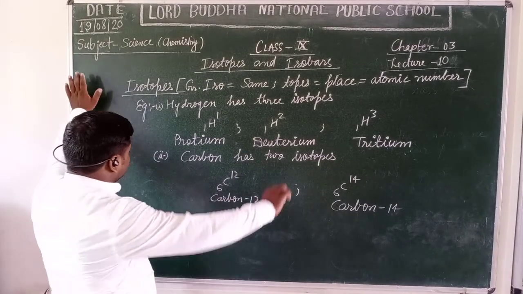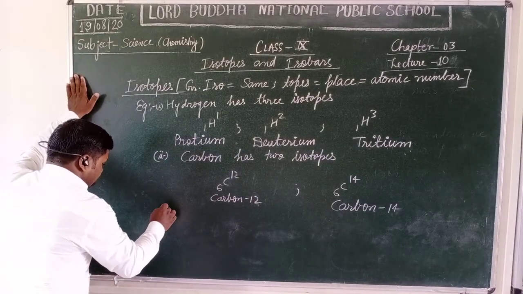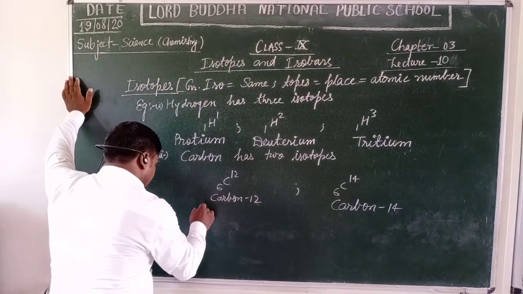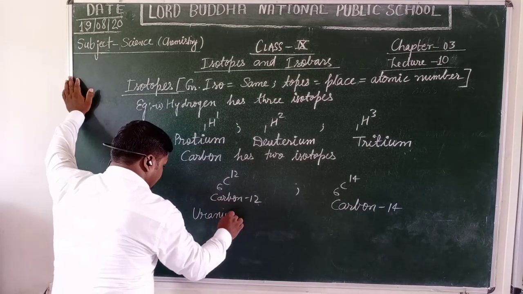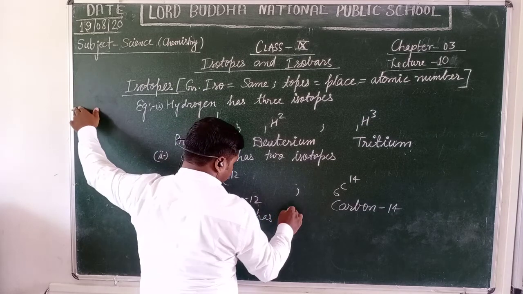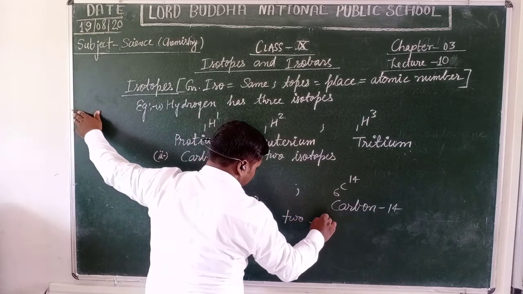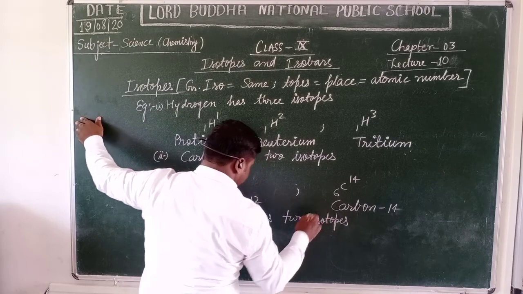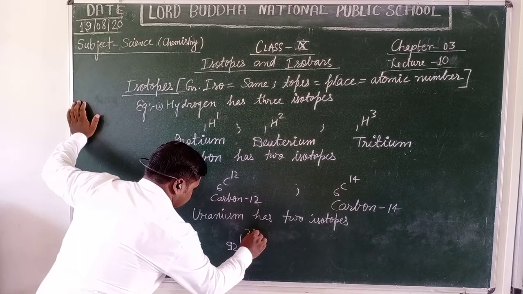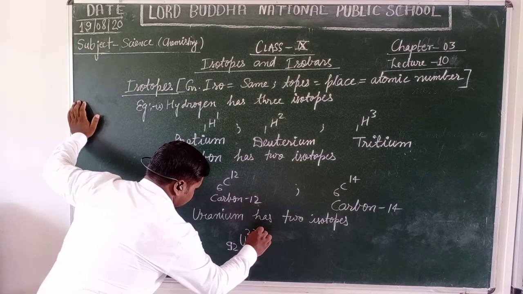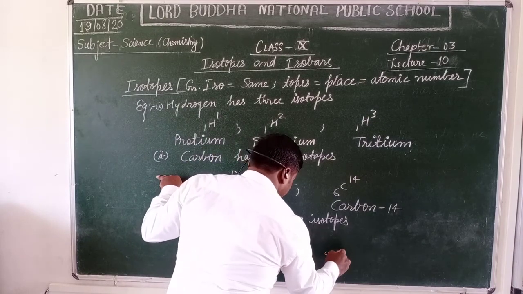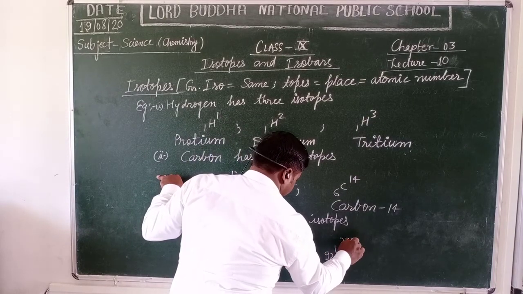Let us take another example of another element's isotopes. Uranium, that is a radioactive element. Uranium also has two isotopes. What are these? 92U235 and 92U238.